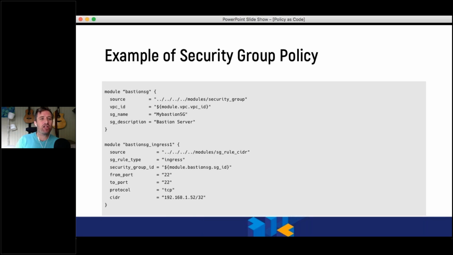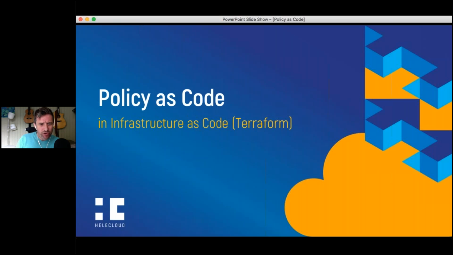But actually we can start to extend it even further and be able to build those policies to encapsulate a lot more of what you're going to be working with. So a big chunk of the items I wanted to cover today was about policy as code in infrastructure as code, and it's going to be mainly using Terraform, because that's mainly the language I use for infrastructure as code. But it's going to be kind of bringing out the values through an example, and we can really start to understand where we're going with this policy as code concept.